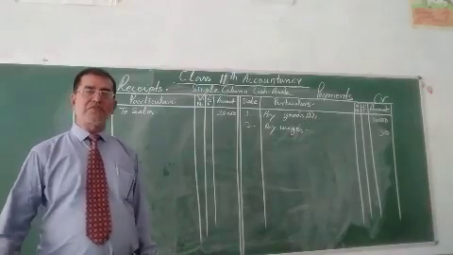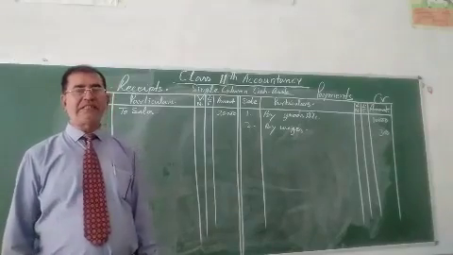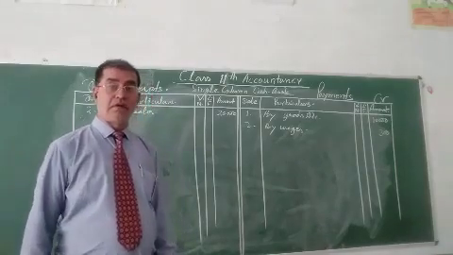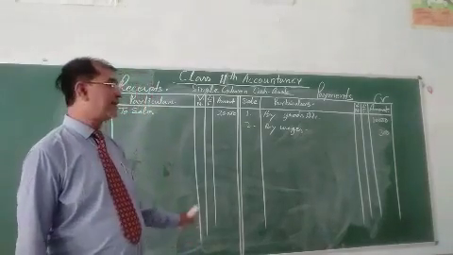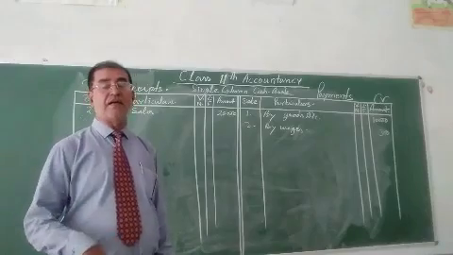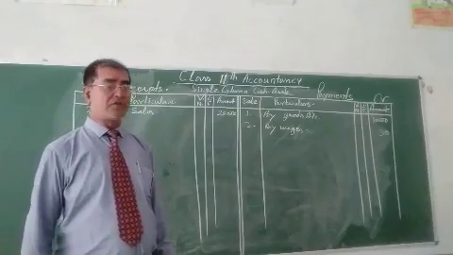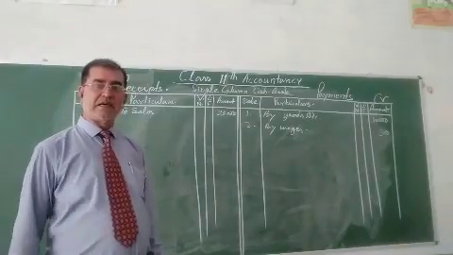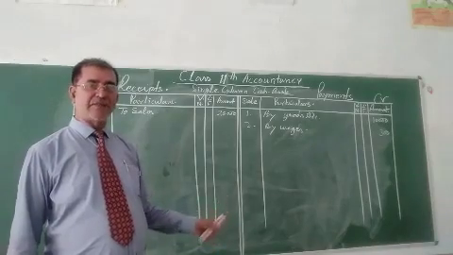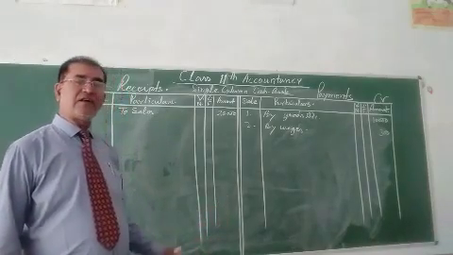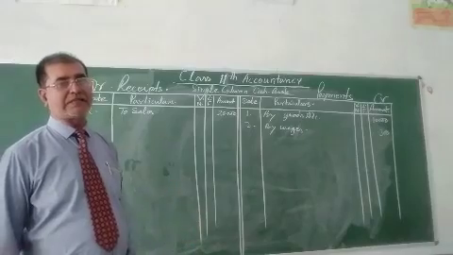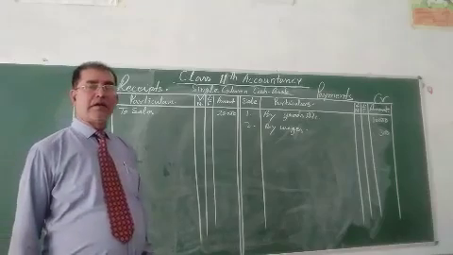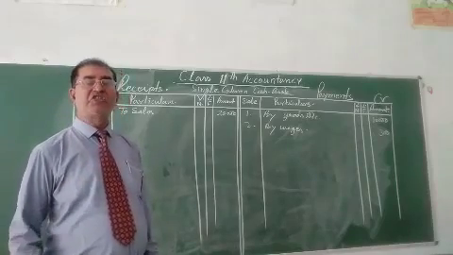Purchased goods from Ram. It cannot be recorded in the cash book because this one is the credit transactions. So this one is recorded in the purchase book. Earlier I have explained this one. It is recorded in journal proper or purchase book.